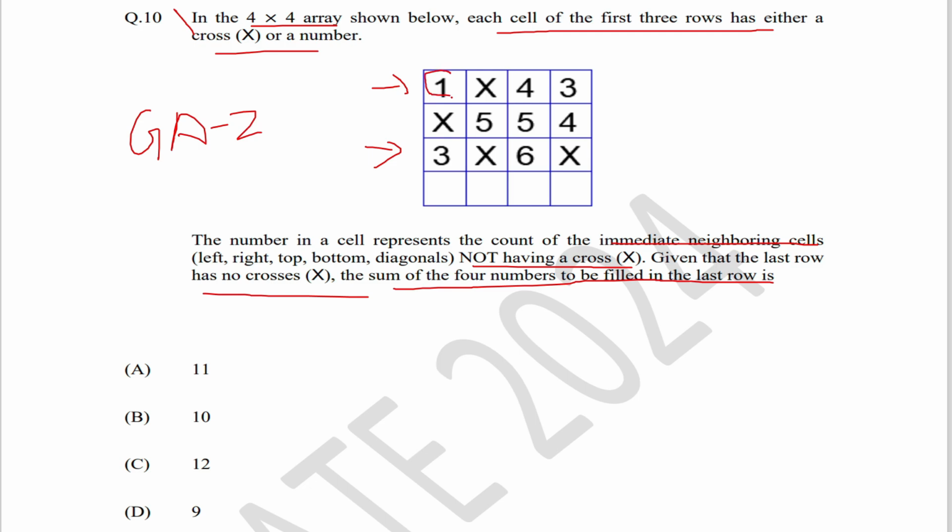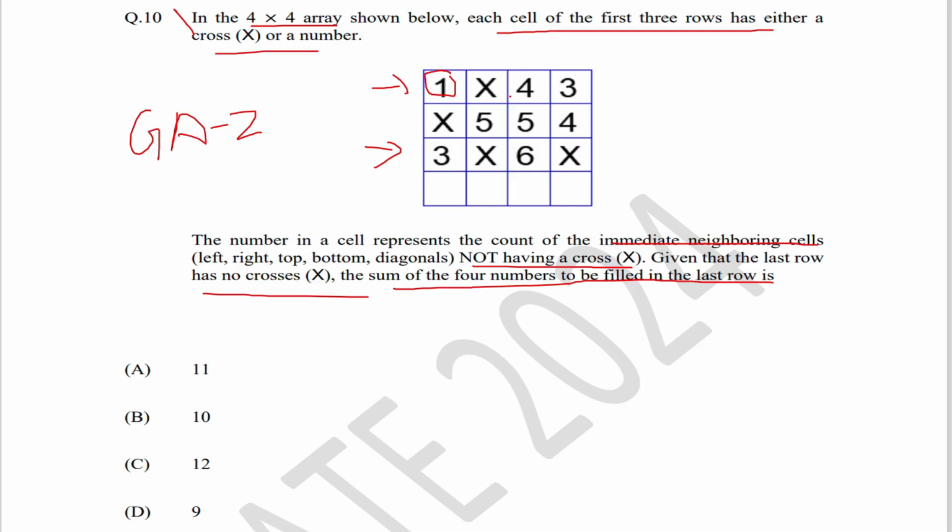So if you consider the first cell, look at the neighboring cells. How many numbers are present in the neighboring cells? That count of numbers will be the value in each cell. The first cell has only one neighboring number, that is 5. The rest two are filled with crosses. Hence the first cell will have the value 1.